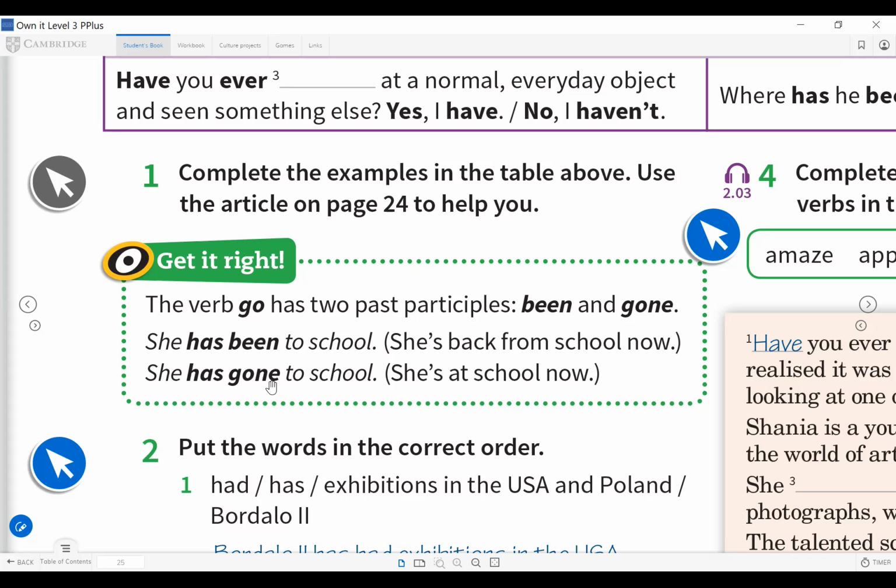But in the sentence, she has gone to school. Okay. She went and didn't come back. She went and didn't come back. What does this mean? It means she's still at school. She's at school now. Okay. So you can find some related sentences in your mind just to practice this difference between been and gone in present perfect.